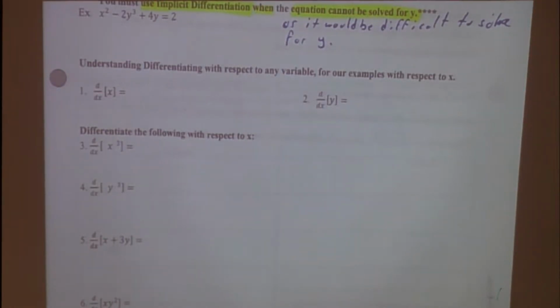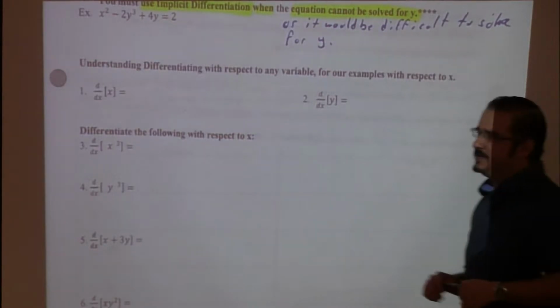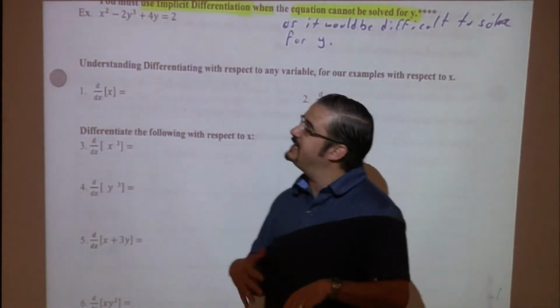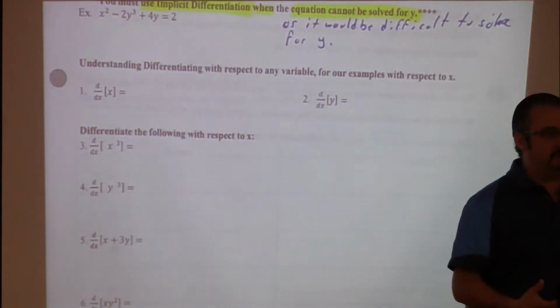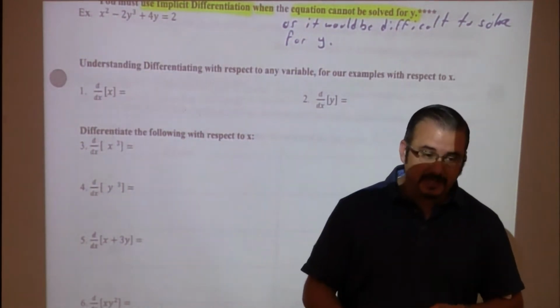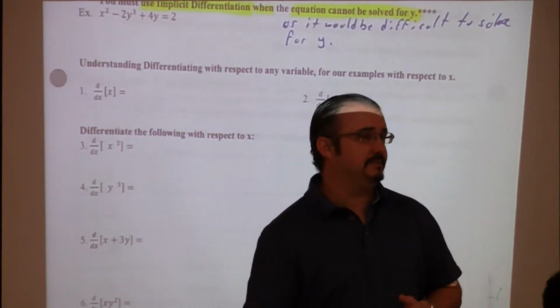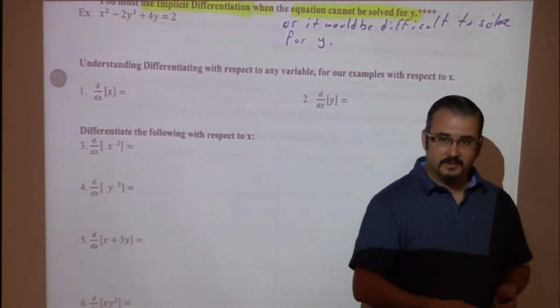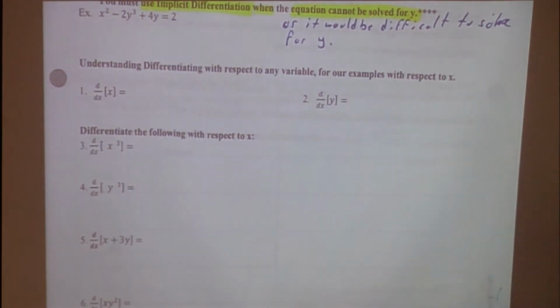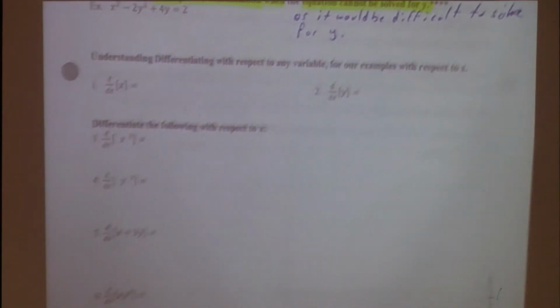Everything we're going to be doing today will be finding derivatives with respect to a particular variable. Today it's with respect to x. In the future, when we start talking about real world problems, real world situations called related rates problems, we're going to be talking about finding derivatives with respect to time, okay? Cool? So no big deal, all we did was change the x to a t, calm down. Alright, so anyways, let's look at these guys here, right?